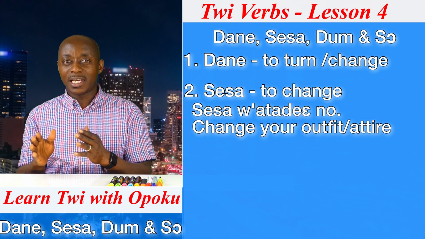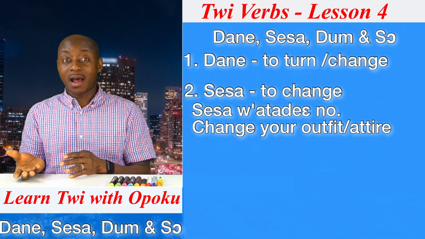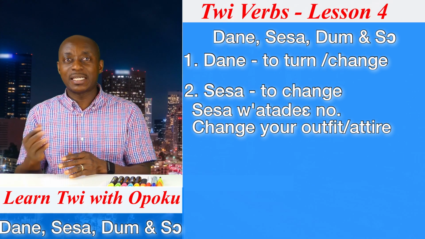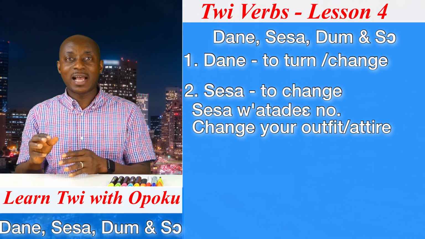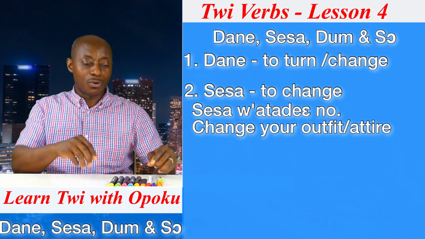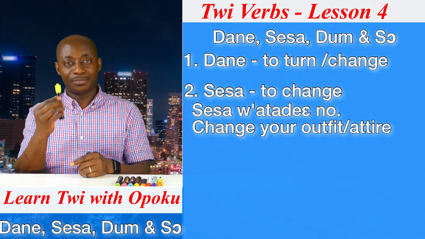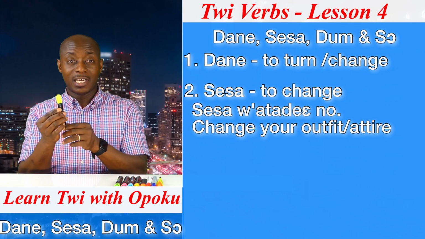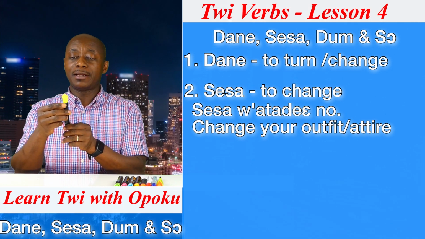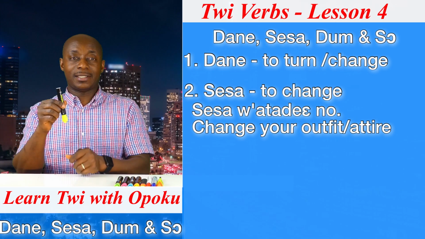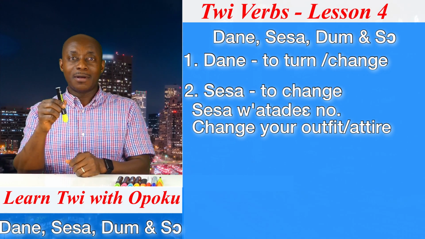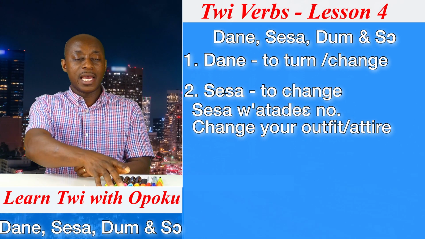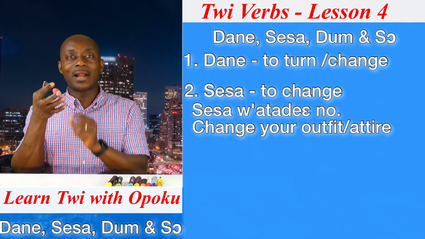So I think you can get the difference now. If I want to say turn something around, then I will say Dane. I will not say Sesa no. If I say Sesa, for example, if you are using this pen and I want you to change it, I will not say Dane no. If I say Dane no, it means turn it. But if I say Sesa no, then it means put it down and take another one.